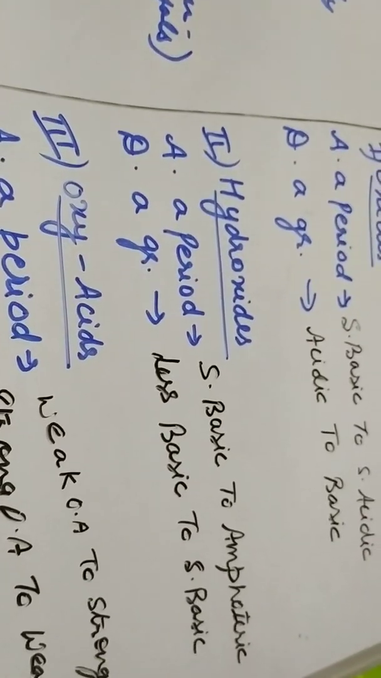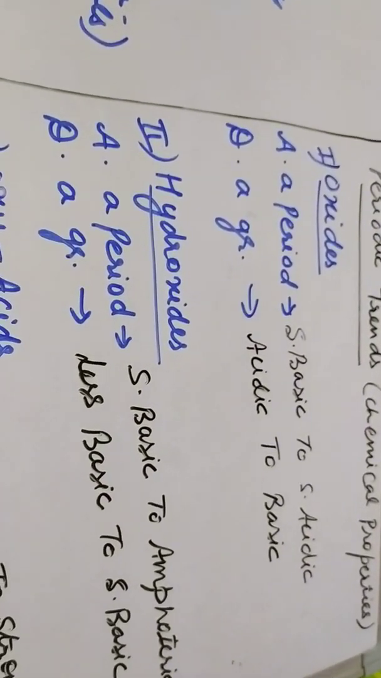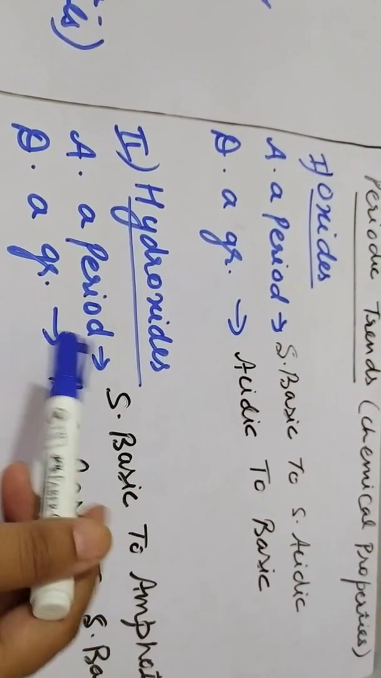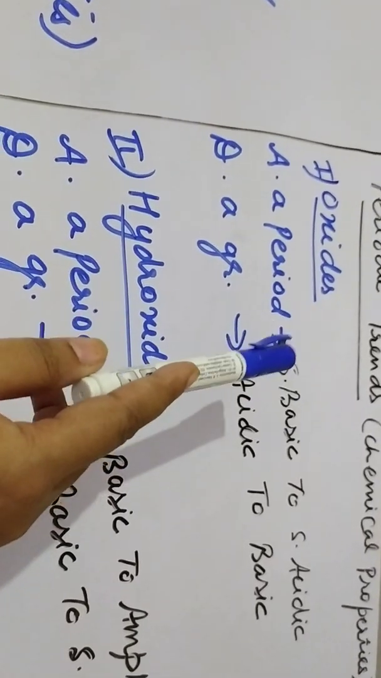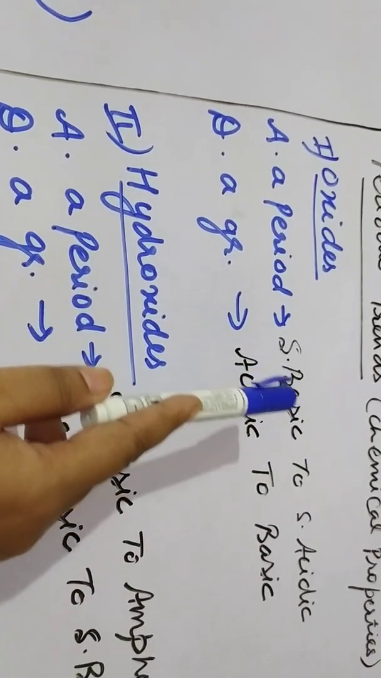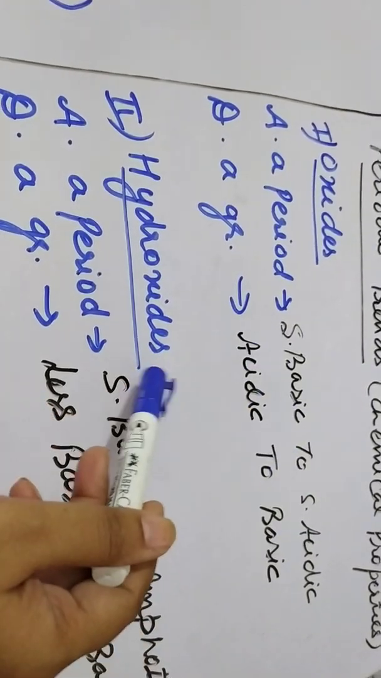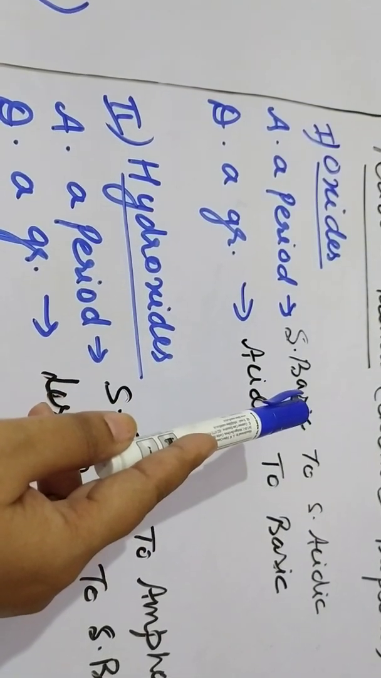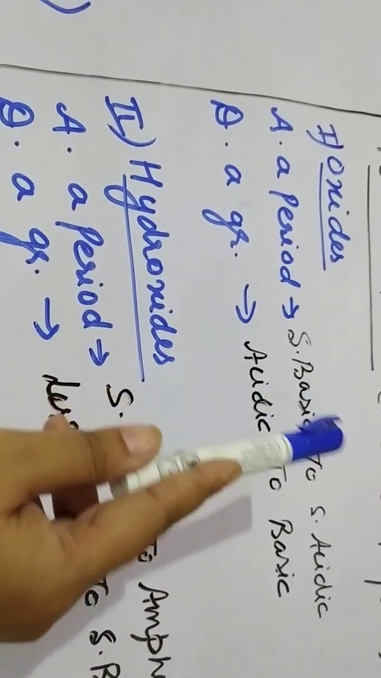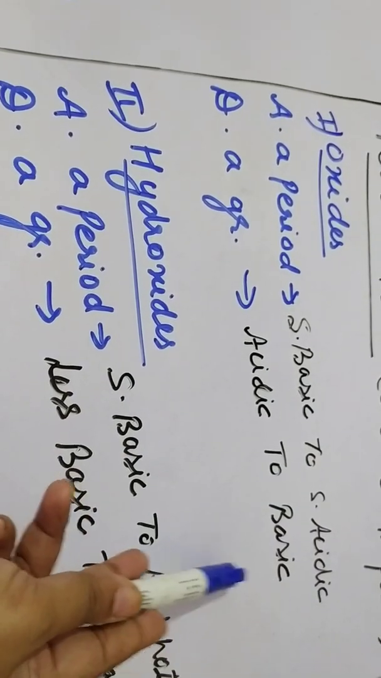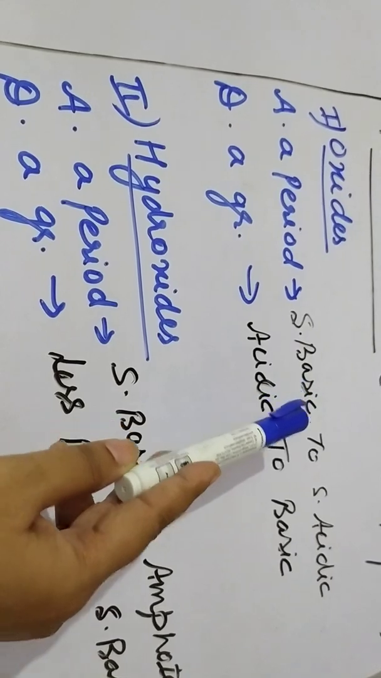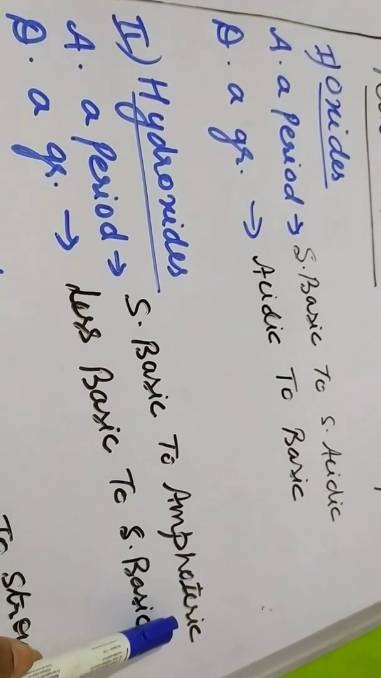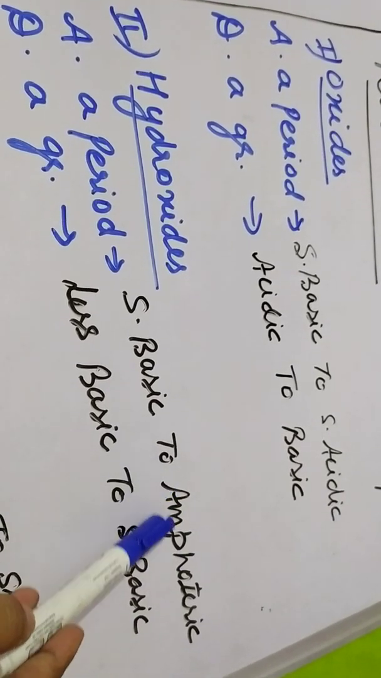Next is the periodic trends in the chemical properties. Number first is oxides. Oxides and hydroxides generally both follow the same periodic trend. Across a period, these depend on the electronegativity of the element. Across a period, strongly basic to strongly acidic. The oxides and hydroxides of metals, that is electropositive elements, are basic. You have learnt in earlier classes, they are strongly basic, and non-metal oxides and hydroxides are acidic. So across a period, they both will vary from strongly basic to strongly acidic, and here I have written strongly basic to amphoteric. Sometimes in between, some elements come whose oxides and hydroxides are amphoteric.